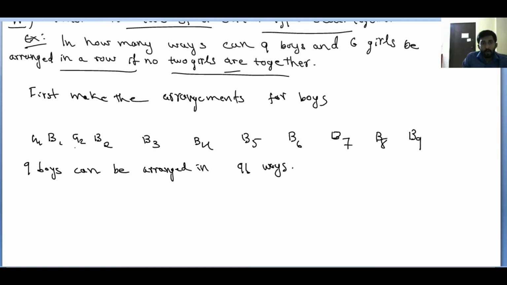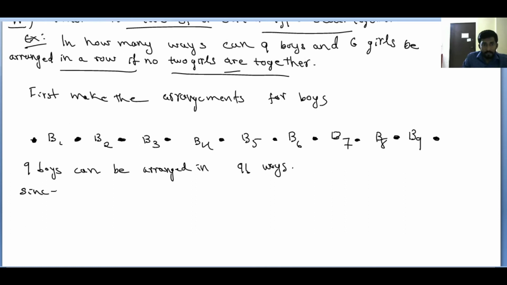Okay. So, how many such places are available for girls? Just check. Here see, here you can place girls 1, 2, 3, 4, 5, 6, 7, 8, 9 and 10 places are available for girls, right? So, you need to arrange girls in these vacant places. 10 places are available. But how many girls are there? Only 6 girls. You need to arrange those 6 girls between the boys only.